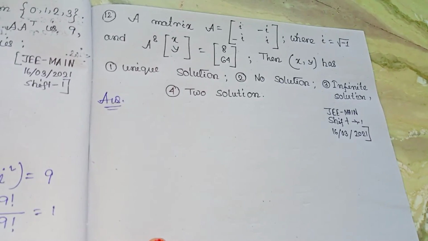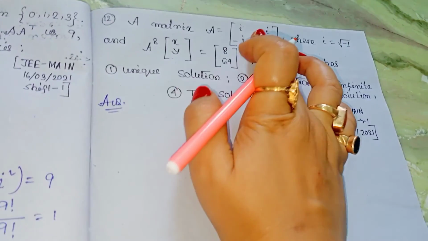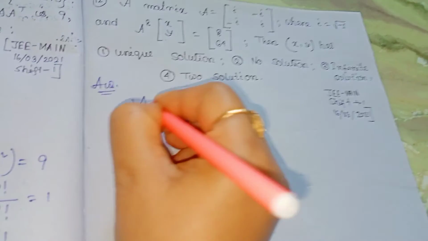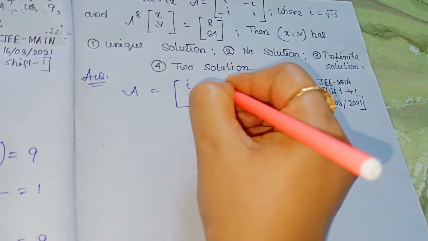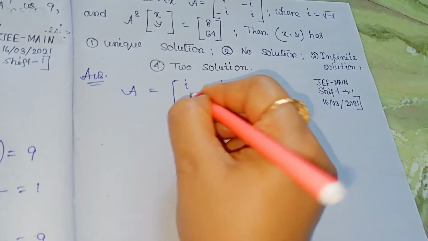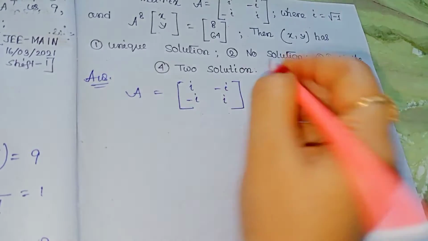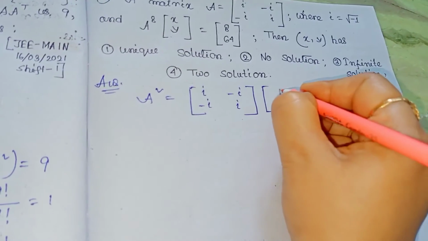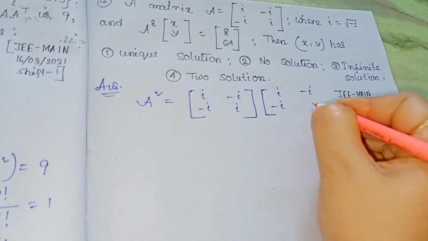So at first, A is given, that is A is equal to [iota, minus iota; minus iota, minus iota]. So now A square is equal to what? This into this. So let's multiply this with this.